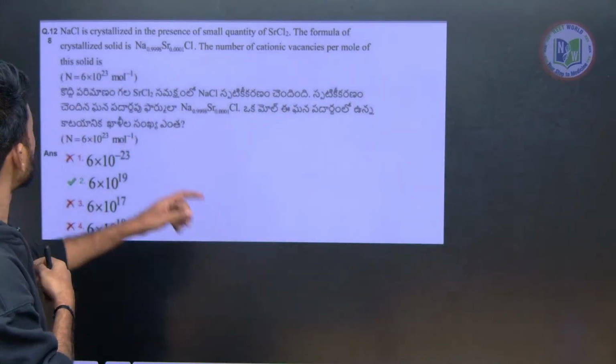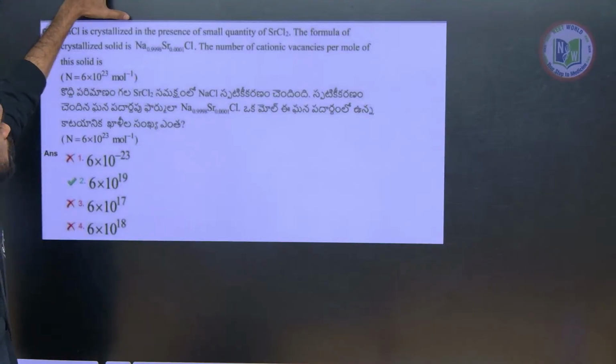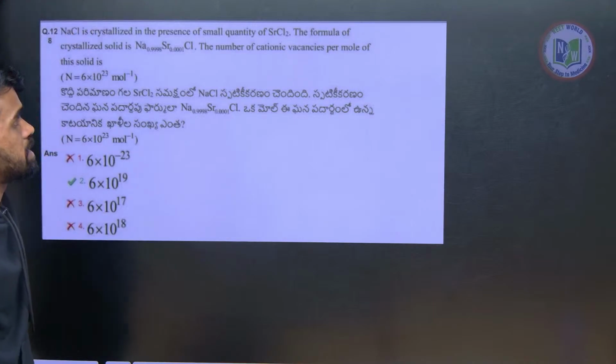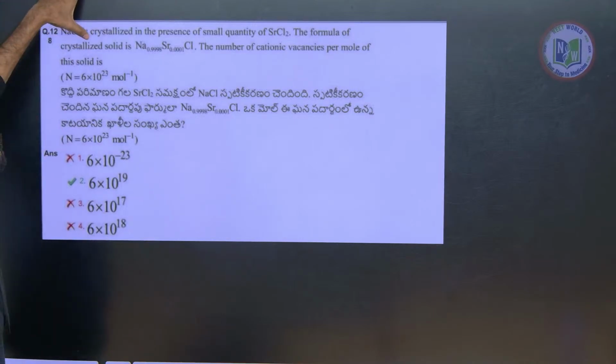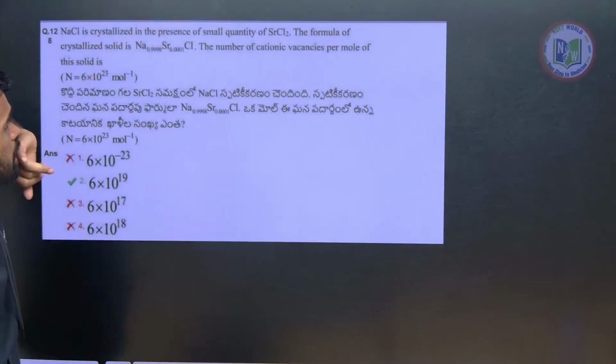Next thing is NaCl is crystallized. NaCl is crystallized in presence of a small quantity of SrCl2. The formula of the crystallized solid is this much. The number of cationic vacancies per mole of the solid is...